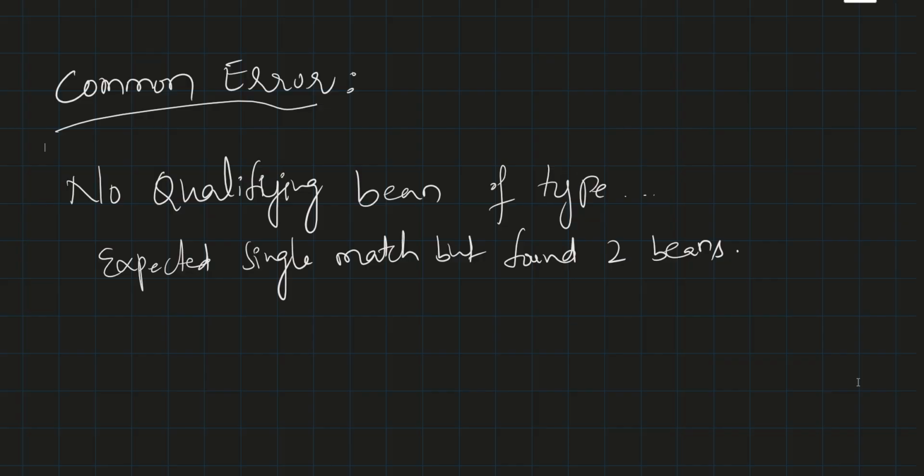So Spring Boot comes with dependency injection. Dependency injection means that instead of creating objects manually, Spring injects them for you, like a manager assigning tasks instead of you doing everything yourself.